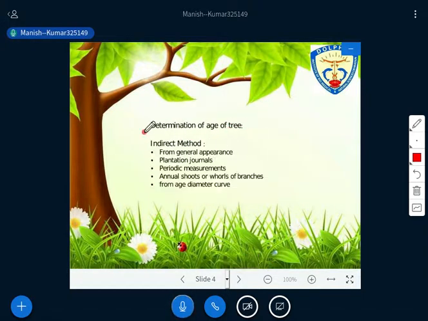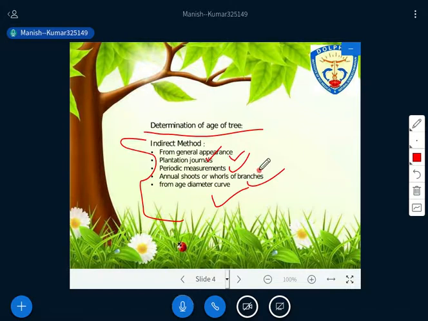So let's have the determination of age of trees through the first, indirect method. In the indirect method we need to understand it from the general appearance, journals, past measurements, annual shoots, whorls, and diameter. One by one we'll discuss all these indirect methods, right? This indirect method is also called a non-instrumental method, because we are not using any instrument, and age is estimated only in an indirect way. So we'll start with these indirect ways.